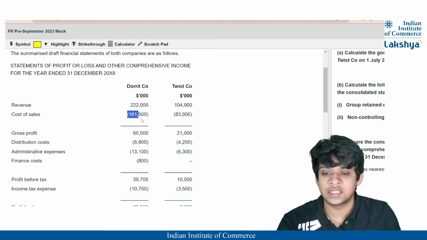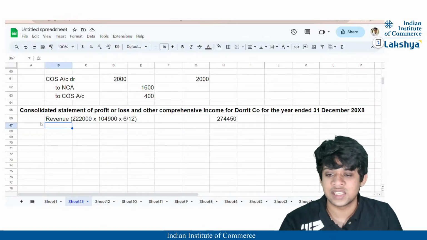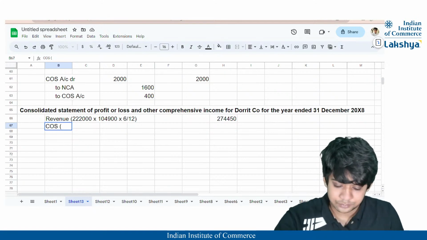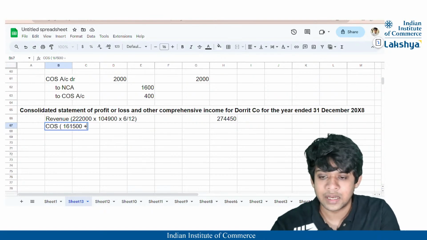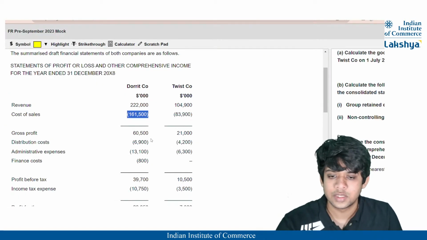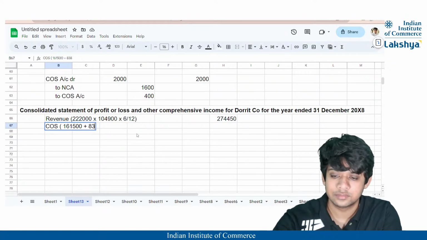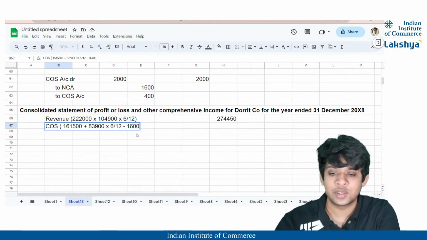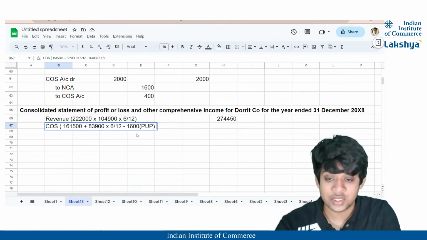Then for the cost of sales, it will be 1,61,500 plus 83,900 into 6 by 12, right? Minus the adjustment to the cost of sales for the PERP for the non-current asset transfer, and fair value depreciation is also there.